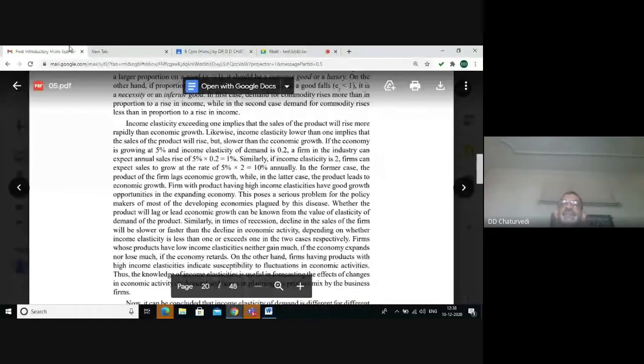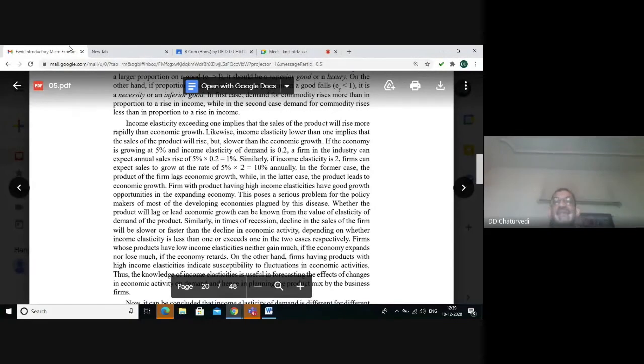But when there is recession, that means negative economic growth, then with sales of product with inelastic demand, the firm in the industry can expect the sales to fall by 1%. But if it is selling the goods with high income elasticity of demand of 2, it will expect the sales to fall at the rate of 10%.